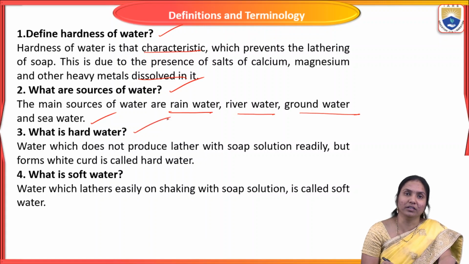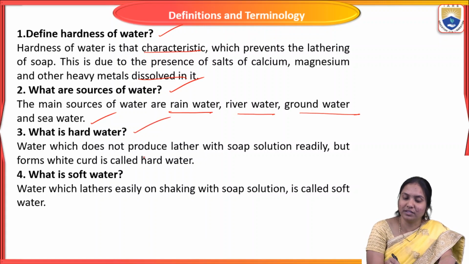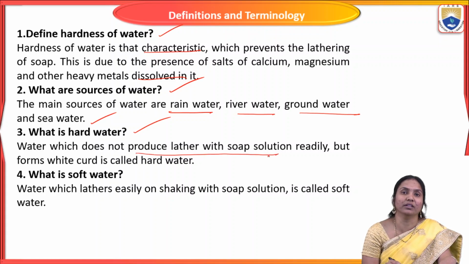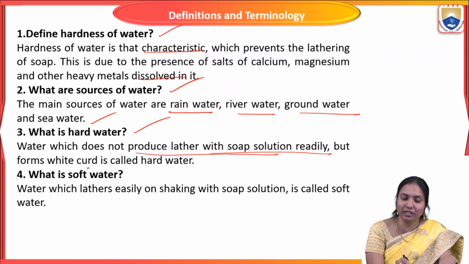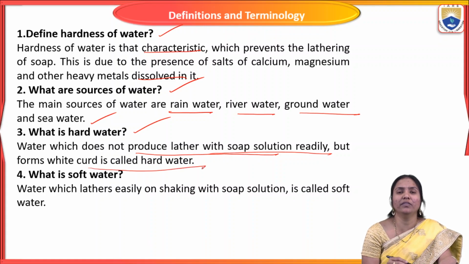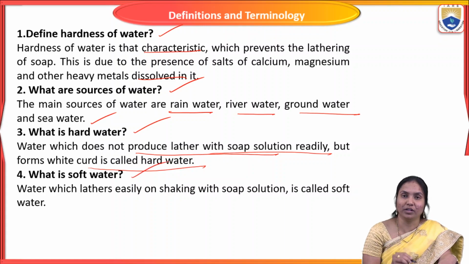So what is hard water? Water which does not produce lather readily with soap solution, but forms white curd, is called hard water. Simply we say, when we treat it with soap it doesn't produce lather, whereas soft water is free of all the hardness causing ions, and that's why it produces lather. Hard water means when we treat it with soap it doesn't produce lather but produces white curd. And what is soft water?